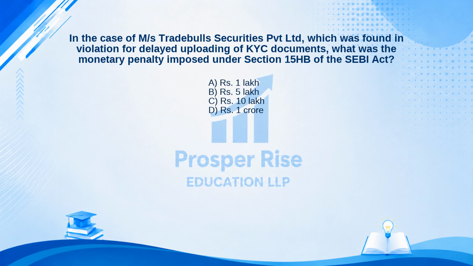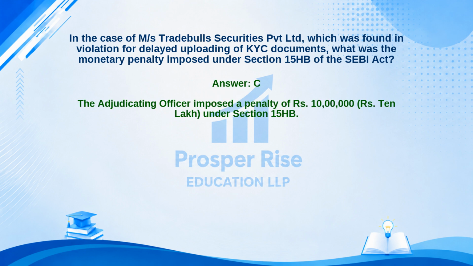Take a moment to pause the video and decide. The correct answer is option C. Let's see why. The adjudicating officer imposed a penalty of rupees 10 lakh under Section 15HB.